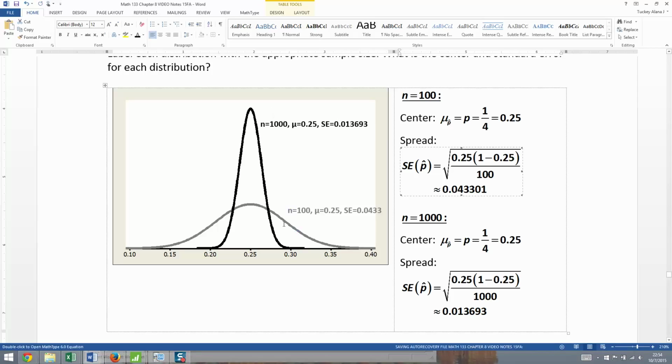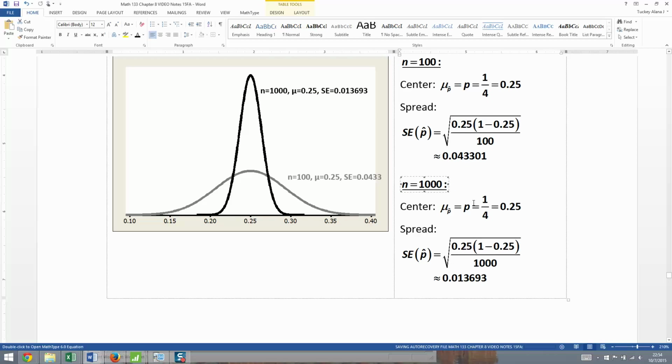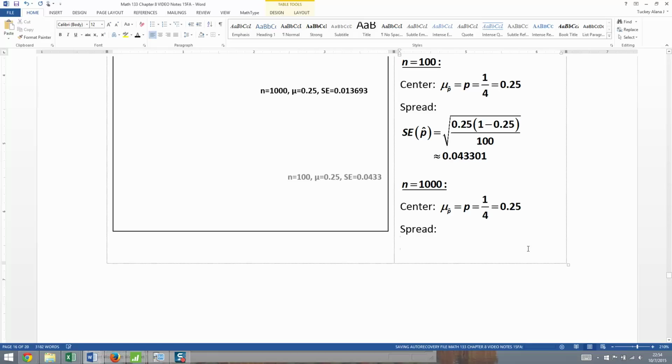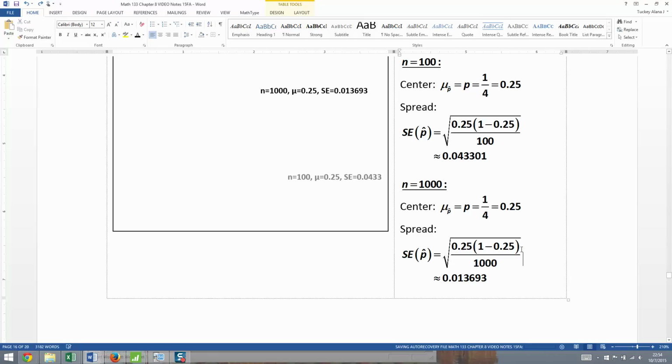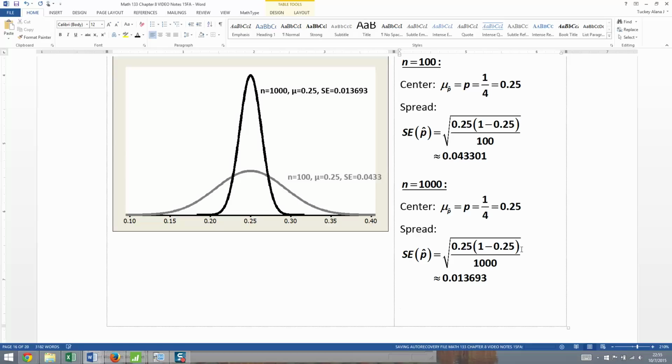The tall, skinny one is the one with 1,000, and the shorter, more spread out one is 100. And that's because it has a larger spread. The spread for the gray one is 0.04, whereas the spread for the black one is 0.0137, roughly. And remember to keep about 6 decimal places for these standard errors, because since proportions are always less than 1, you can lose accuracy real fast if you round too much.